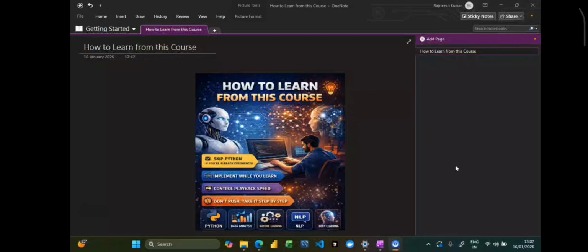You can see some of the key points already shown there. First of all, you can skip some concepts if you're already experienced, and you can implement while you learn. Along with that, you can control the playback speed as well. And there is no need to rush. You can simply take it step by step.